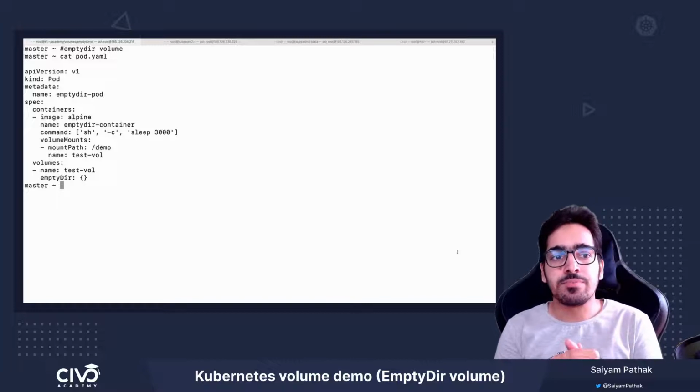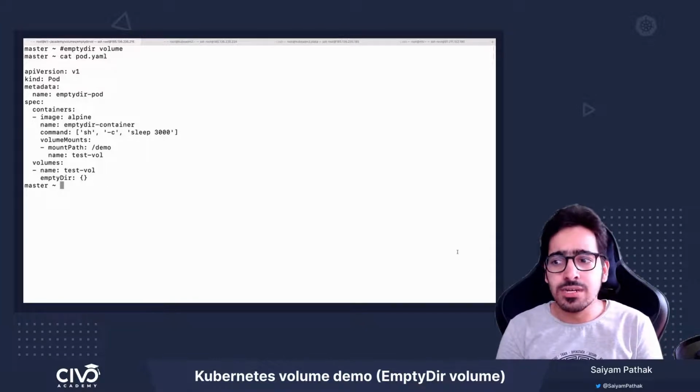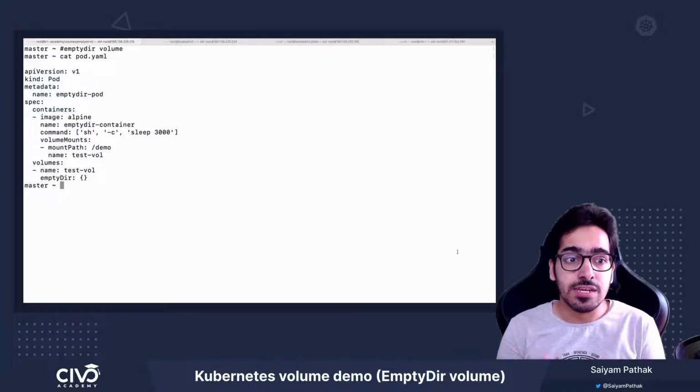container life cycle. Some of the use cases are scratch space, maybe for a sorting algorithm, or it can be used as a cache, or for high computations in memory.